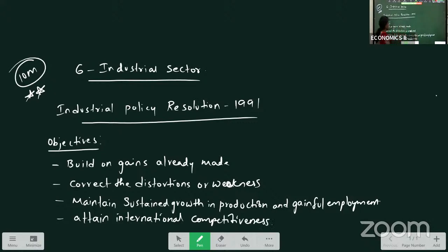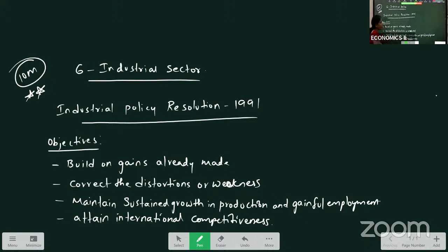So these are the objectives of the 1991 policy. In 1991, Government of India introduced a new policy reform to develop the industrial sector with the objectives of: build on gains which are already made, whatever gains we have made, we have to stand on them. Correct the distortions or weaknesses in the industrial sector, whatever disturbances or problems they are facing have to be corrected.